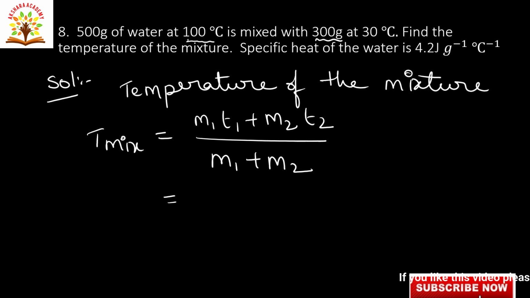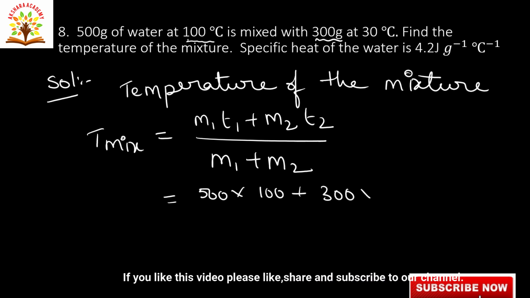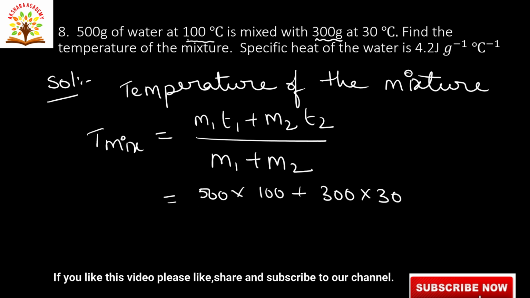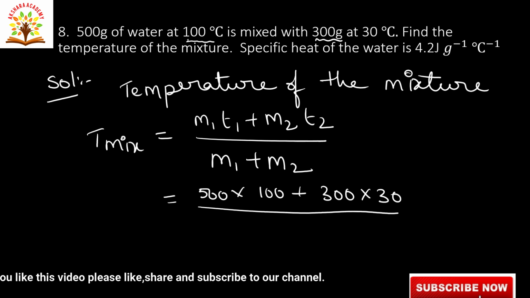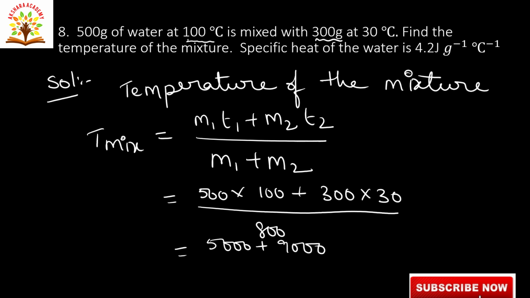Next, substituting all these values: 500 into 100 plus M2 300, T2 30, by M1 plus M2, 500 plus 300, how much? 800. That is equal to 5000 plus 9000, 3 3s are 9, by 800.